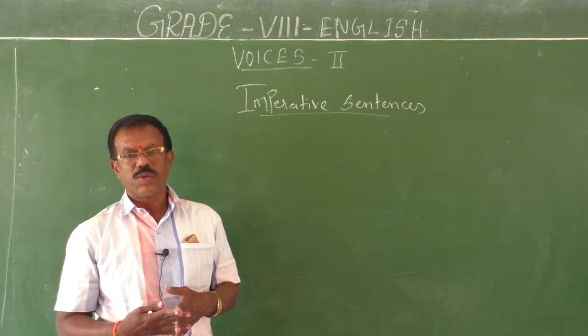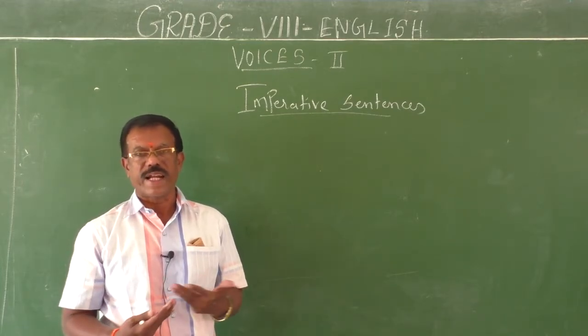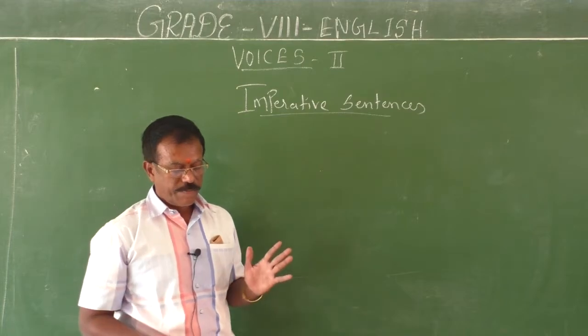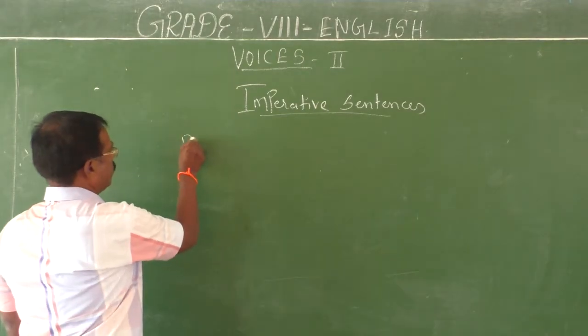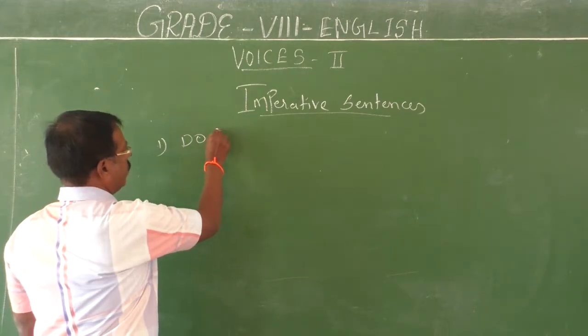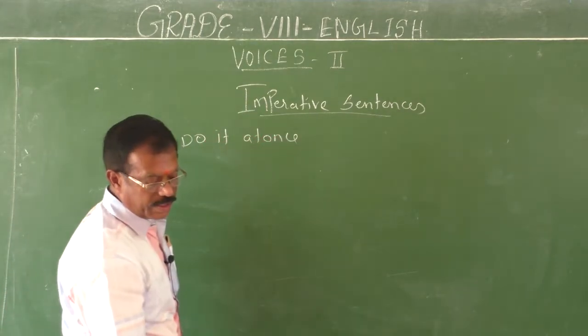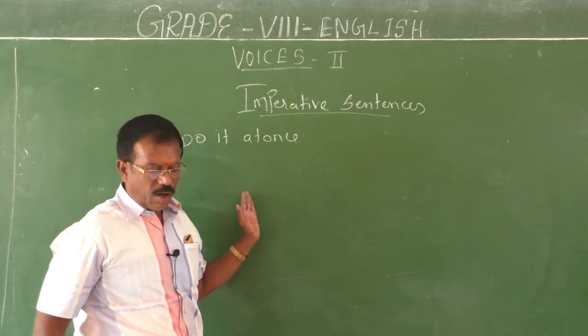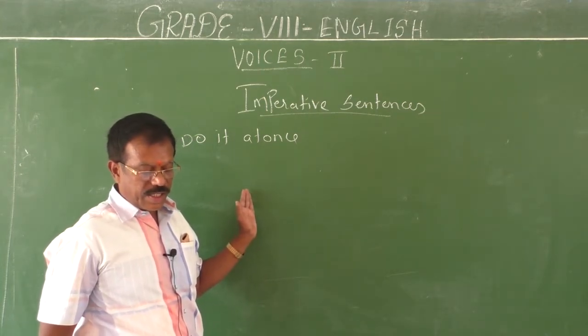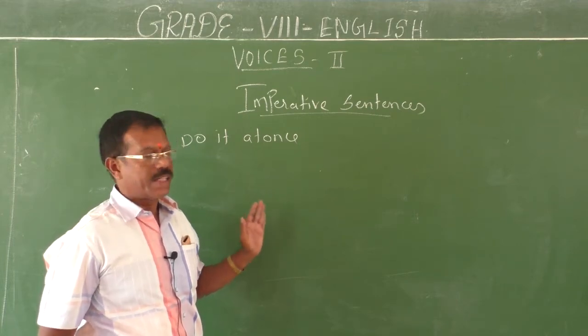So each type of sentence has to follow some rules of transformation. First one, observe closely this example. Do it at once. So when the object receives the action, use let before the subject in the passive voice.